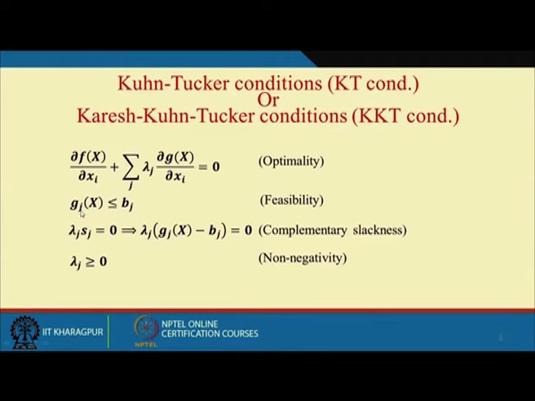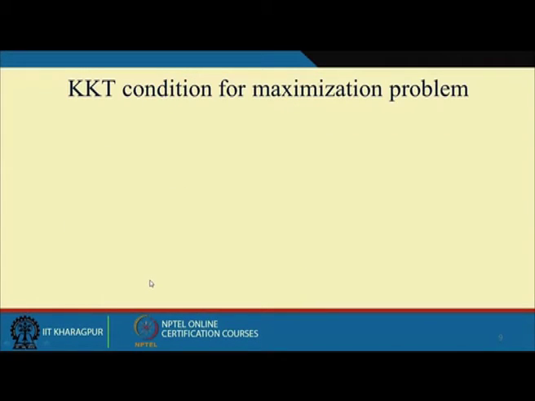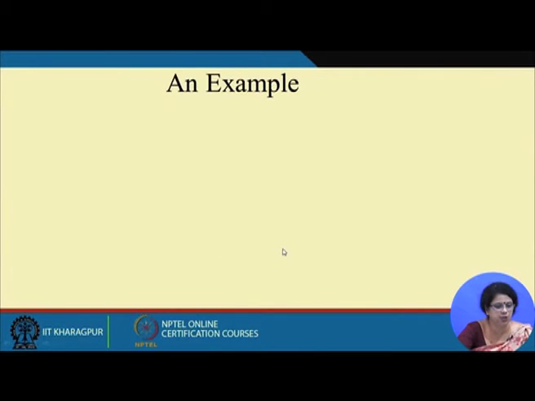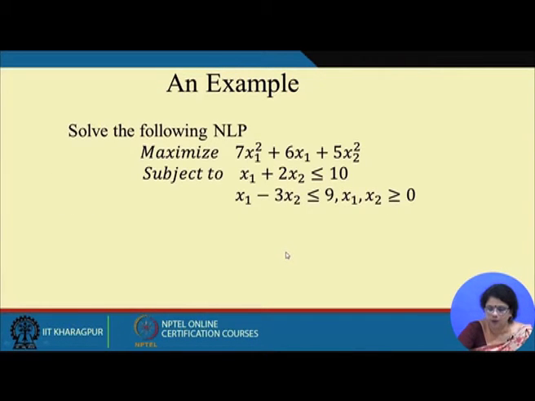Okay. If we consider the less than type, if you remember I told you, if lambda j is positive, then for a minimization problem this must be less than or equal to. Okay. That is why we said all this, I will detail it, and this is the reverse case for a maximization problem. Now let us consider one example from here.